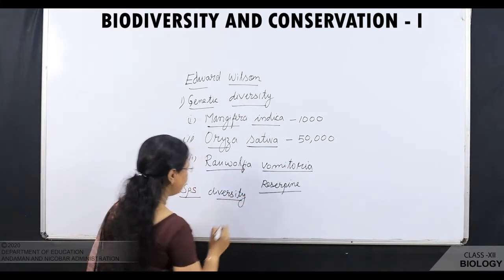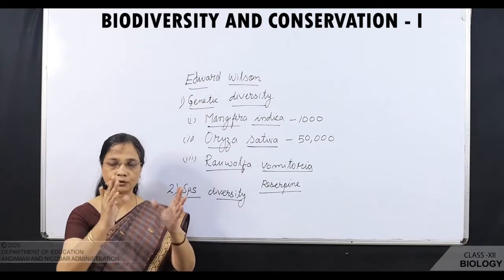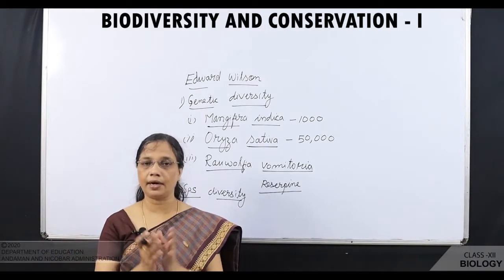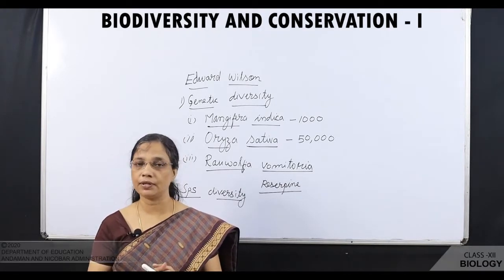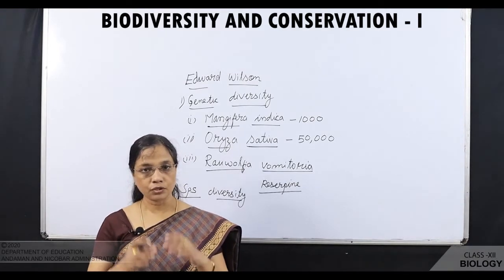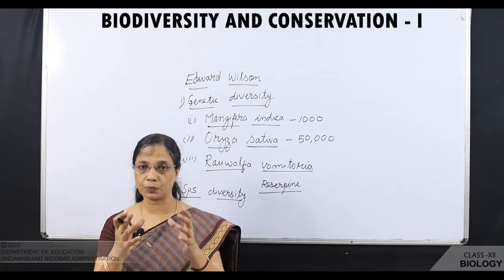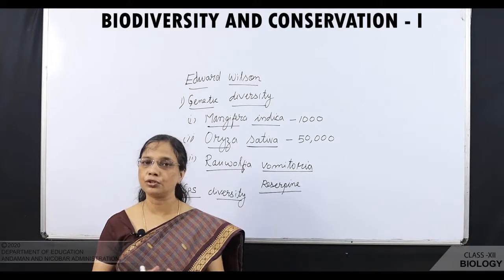Species diversity means diversity you can see at the species level. When we take two regions like Western Ghat and Eastern Ghat, in Western Ghat you can see more species of amphibians when you compare it with the Eastern Ghat. So, the number of species, the diversity of species, is more in one region in comparison to the other.